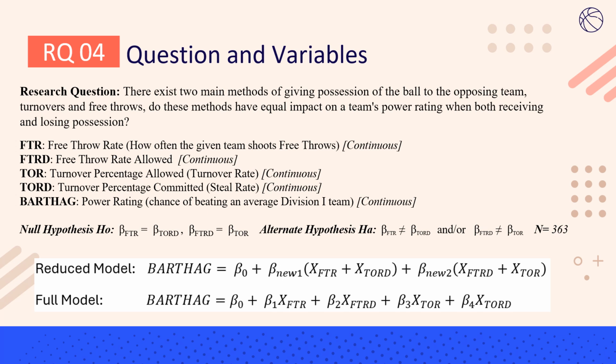So for the next question, I decided to look at the two main methods of giving the possession of the ball to the opposing team, turnovers and free throws. And I wanted to know if these had equal impact on the team's power rating based on how the ball is moving. Specifically, I want to know if the free throw rate and the turnover percentage committed had equal impact on the model, as well as if the free throw rate allowed and the turnover percentage allowed had equal impact.